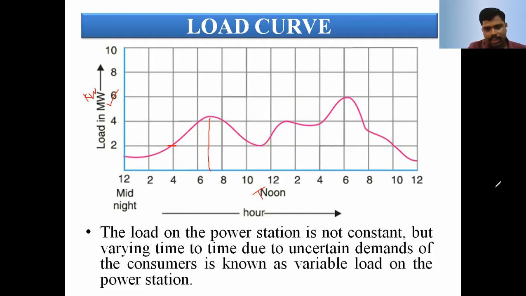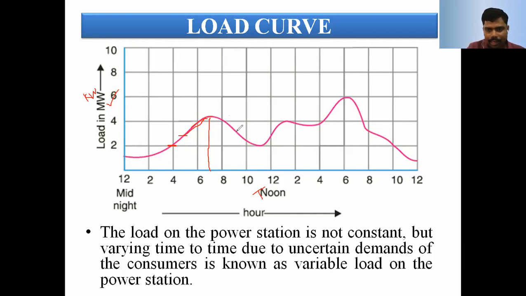The load on the power station is not constant, it varies from time to time. The load is not maintained constant. For example, in home application, early morning at 4 or 5 o'clock we wake up and use the load. We use it for cooking food, the geyser, iron box, oven, and so on. The load is increased. After 6 or 8 o'clock, you use the washing machine, cooking food, the electric oven or electric stove. Again, the load is slightly increased.